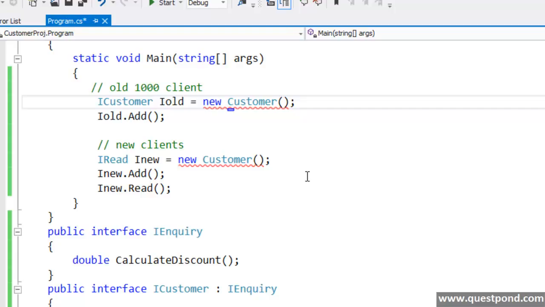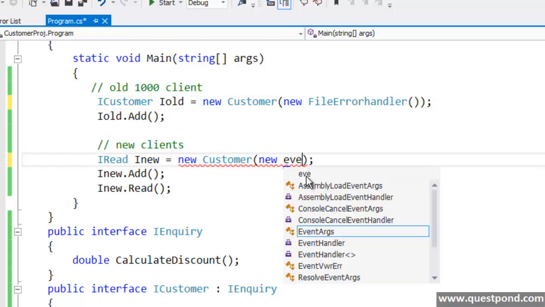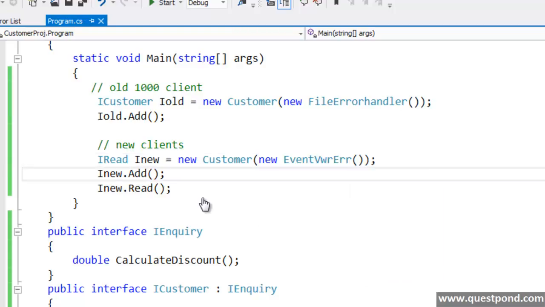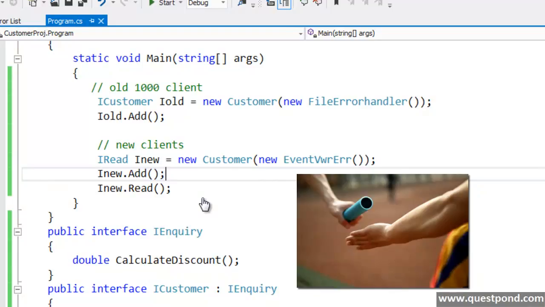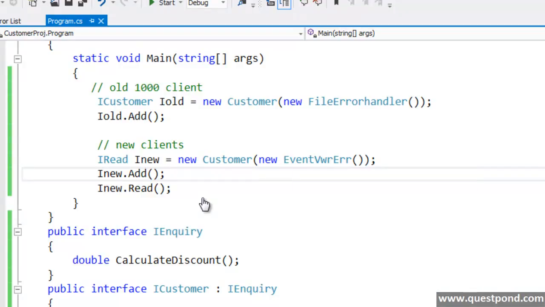For example, here if you see, this customer class is consumed in this static void main, right? So now he decides, he says that, okay, I want to use the file error handler, right? Or here he says, okay, I want to use the event viewer error handler. So if you see here, what has happened is the customer class has inverted, the customer class has delegated the responsibility to the external party who will create the object. This is termed as dependency inversion principle.